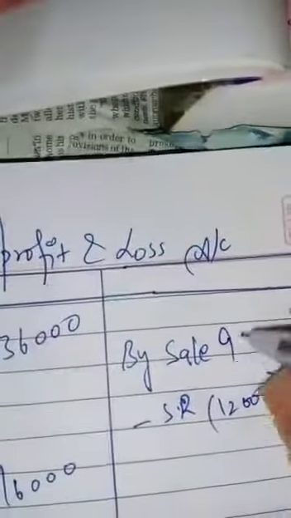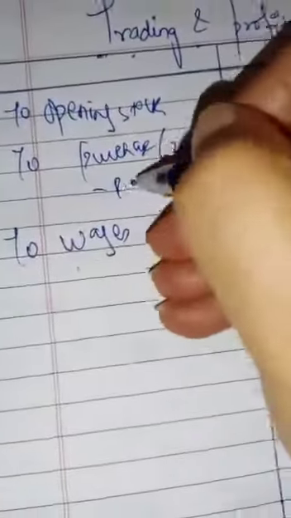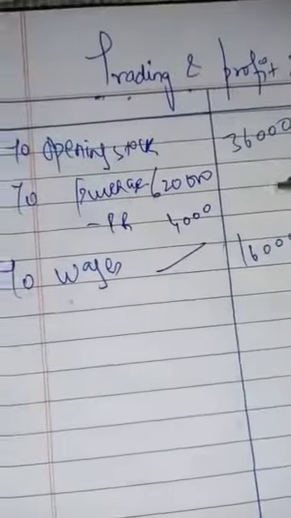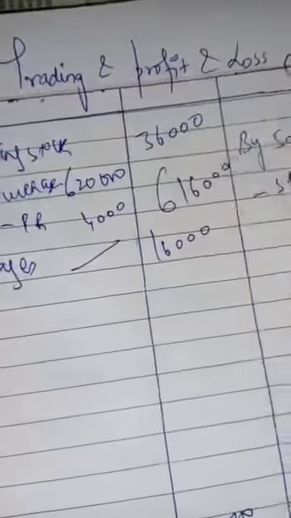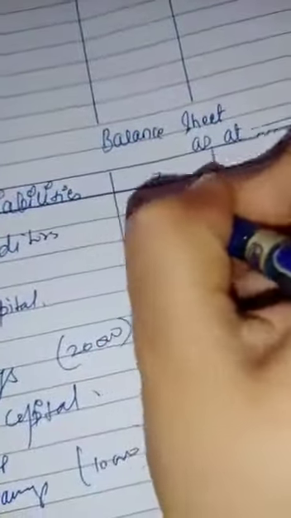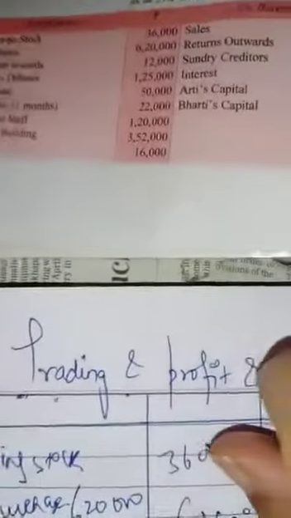Now credit side, sales are given. Here we will write sales 9,40,000. And return outward is purchase return, that is 4,000 only. 6,16,000 outside. Now creditors, liability, creditors 43,000, and afterwards interest.